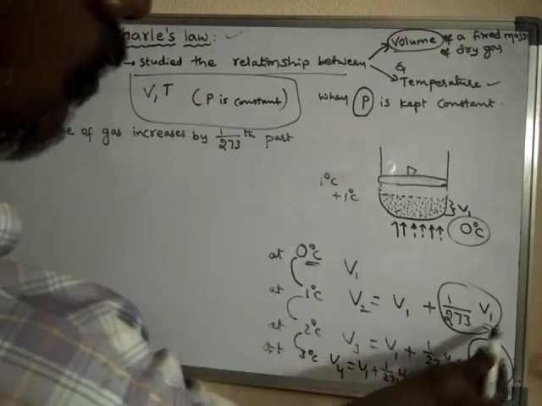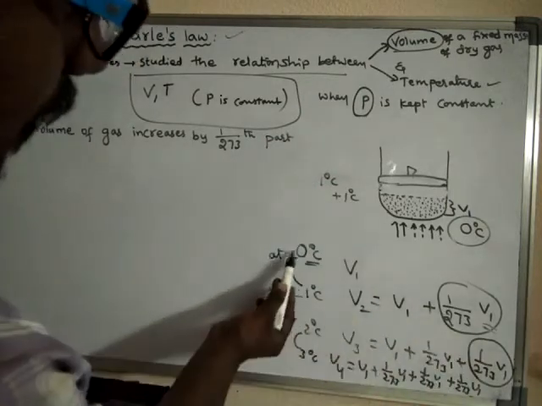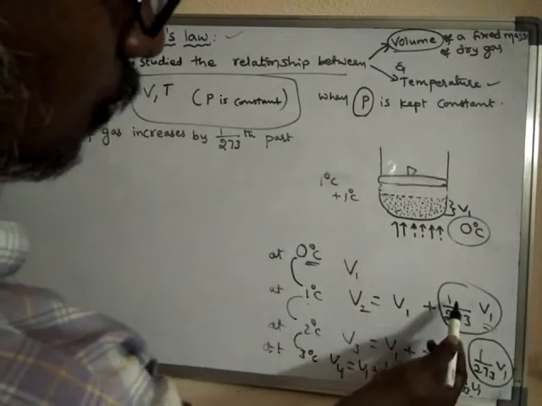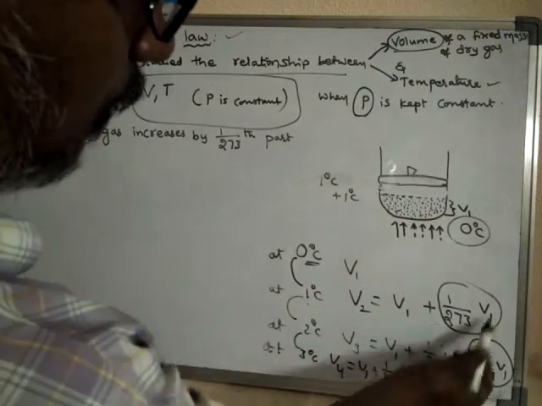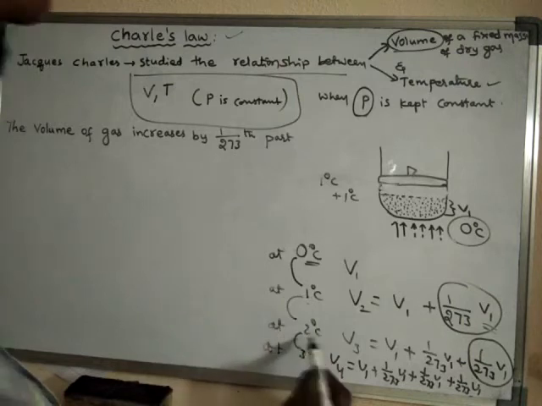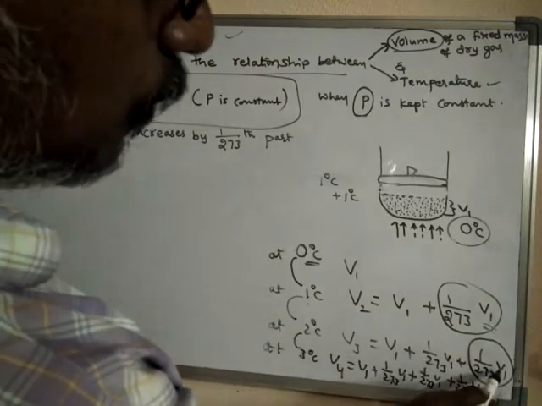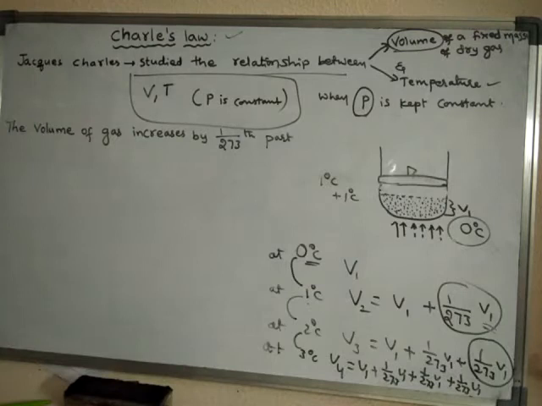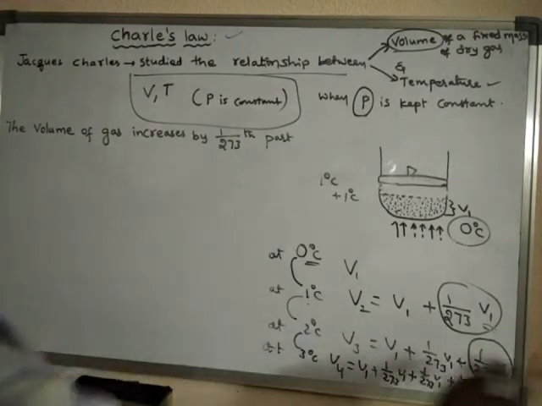How much increase in volume is there? For every 1 degree centigrade rise of temperature, the volume is increased by this much: 1 by 273 of its initial volume at 0 degree centigrade.